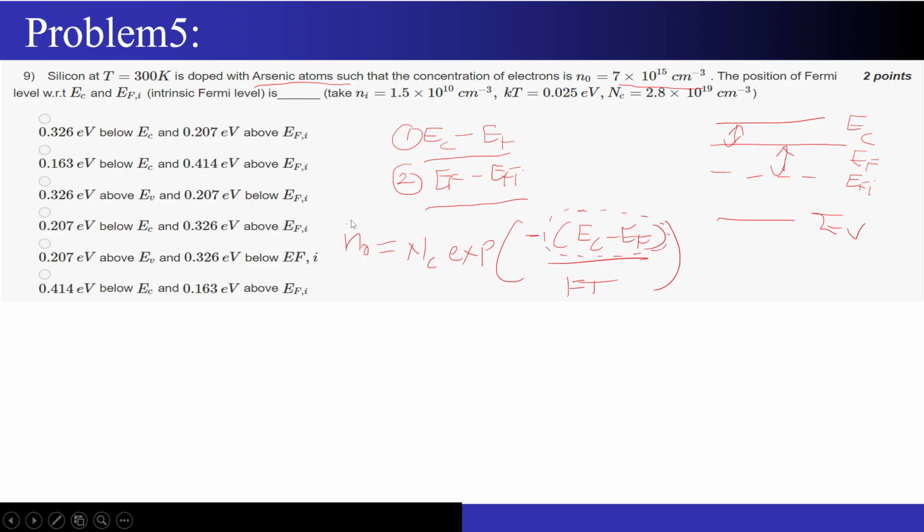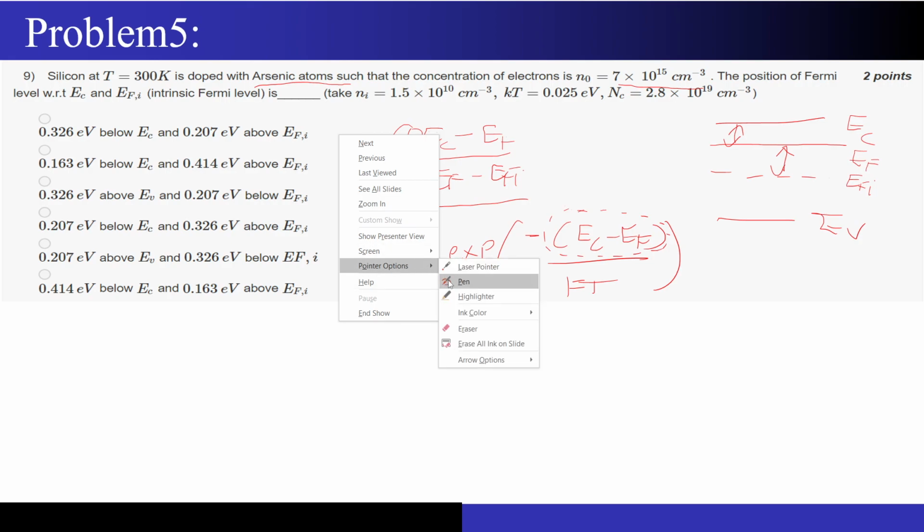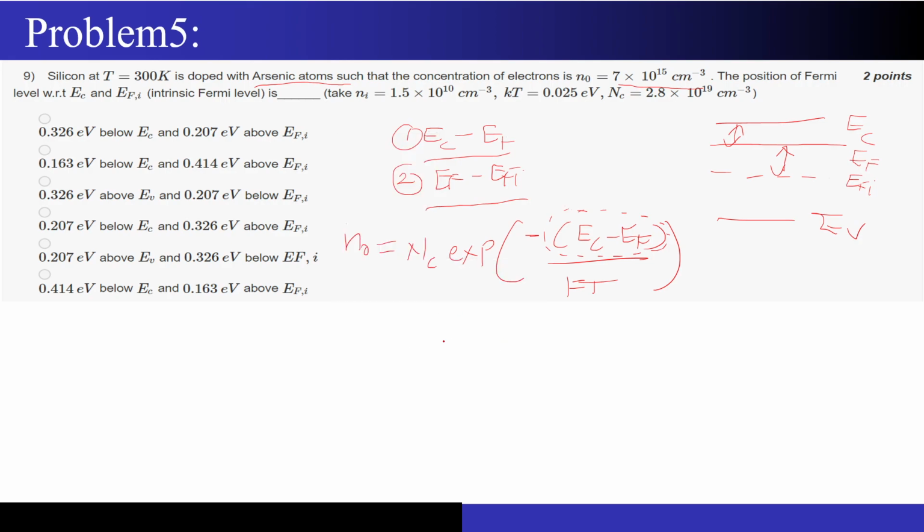Now this is a little bit of an opposite question. Everywhere we were asked to calculate the concentration of electrons, but this is the first question where they are asking us to calculate the difference in energy levels and the concentration has been given to us, right? And the value of NC has been given to me, right?